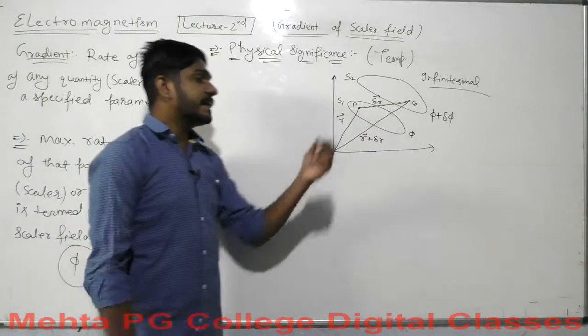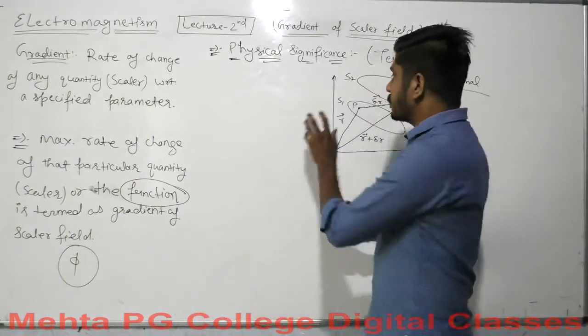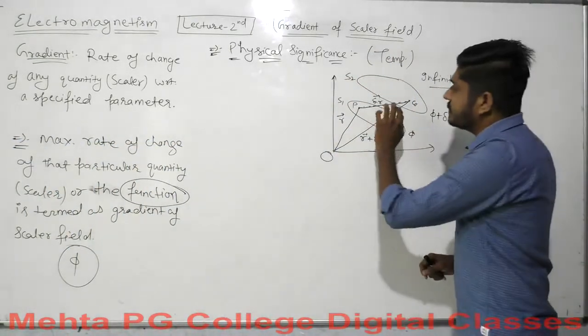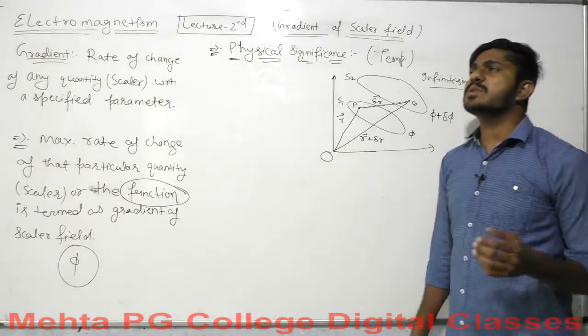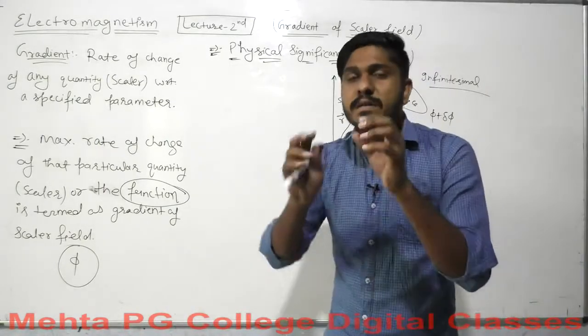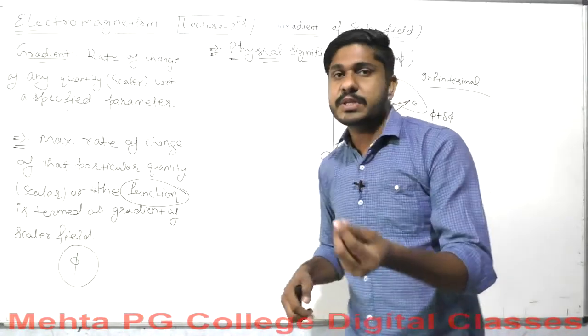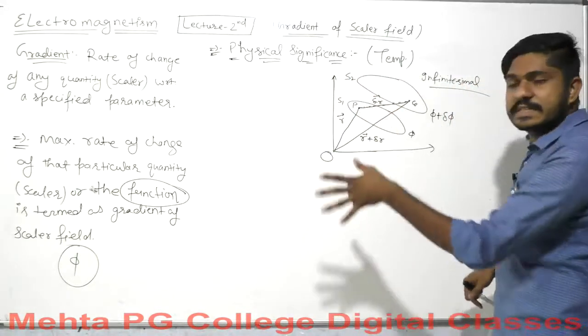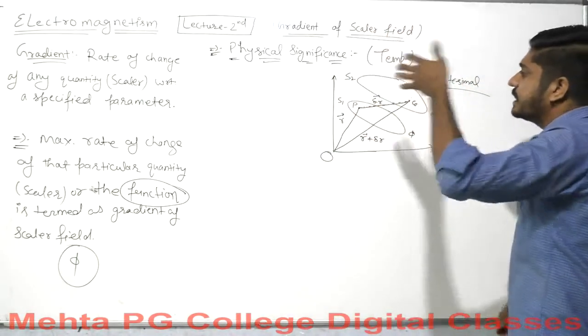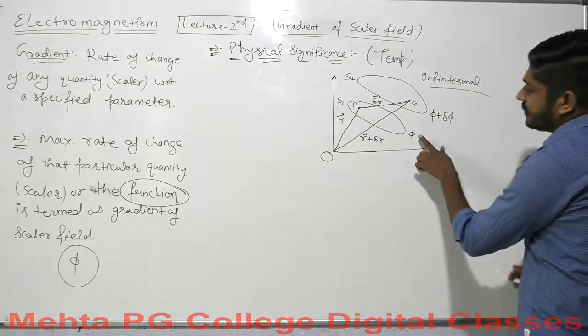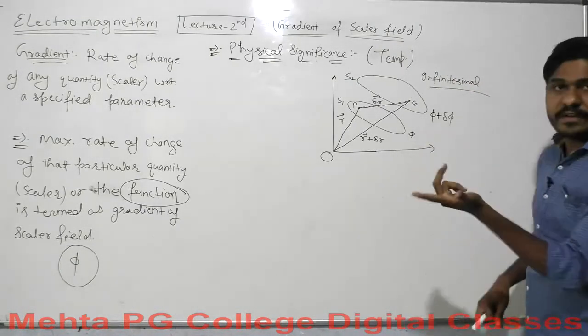It is not perfectly delta r, but it is nearly delta r, since the distances are very small. So for the surface S1 and the surface S2, the value of the scalar function varies from phi to phi plus del phi.